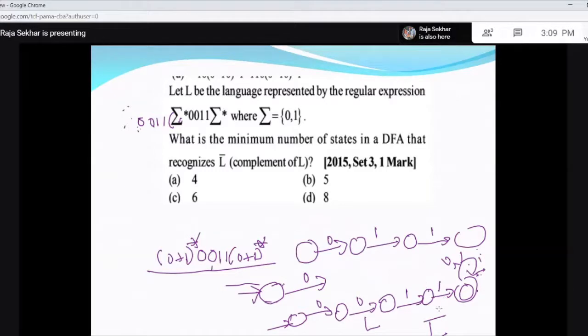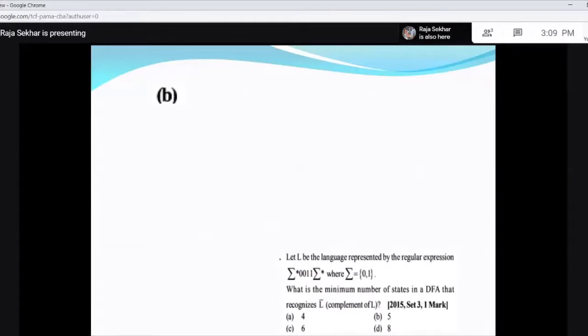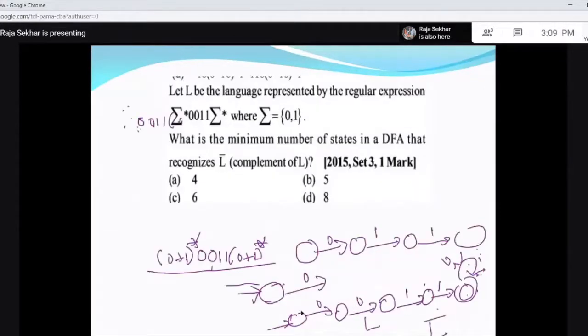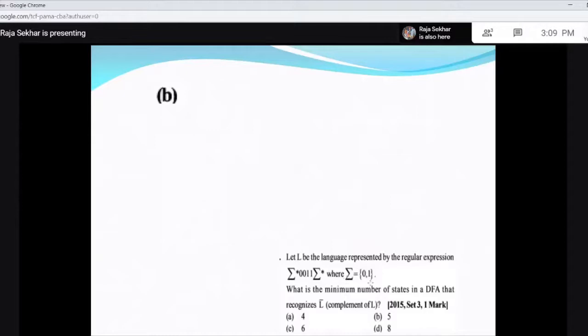Now, when you want L bar, what you have to do is reverse the final states and non-final states. So final states will become non-final states and non-final will become final states. This is the minimum DFA required for L, so for L bar also, this will become the minimum state DFA. So how many you require is 1, 2, 3, 4, 5. So in L bar also you will have 5 states. L and L bar, it will not change.